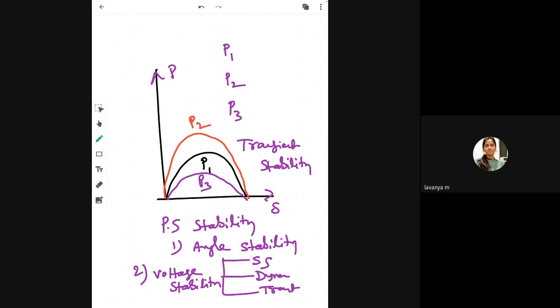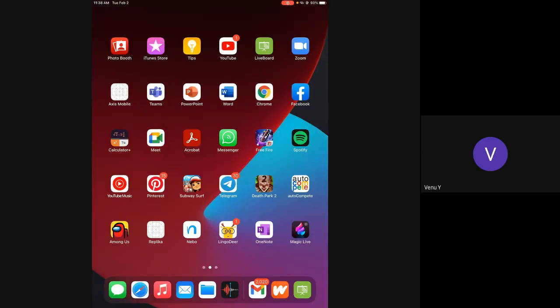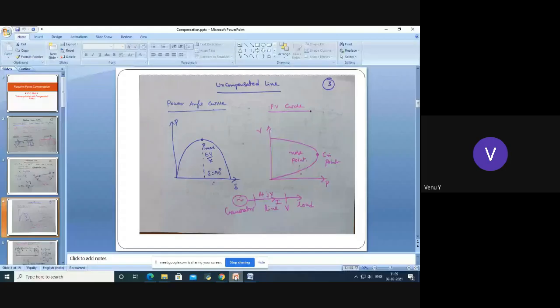Lavanya, sir. Yeah, you are right. Very good. P2 is higher. The stability of the system P2 is very high compared to the other two. So therefore, directly you can analyze from the power angle curves for which system stability is more.